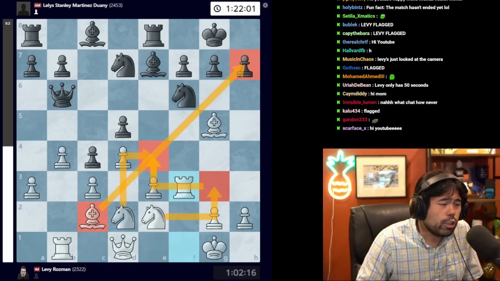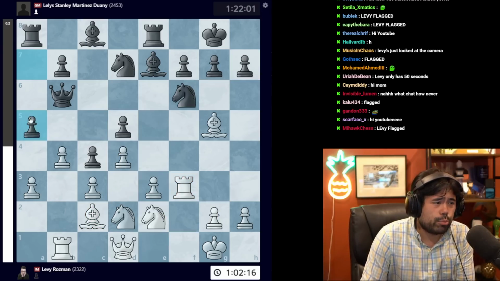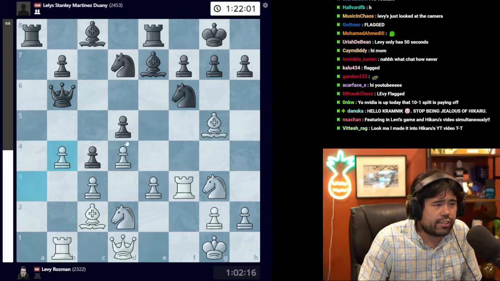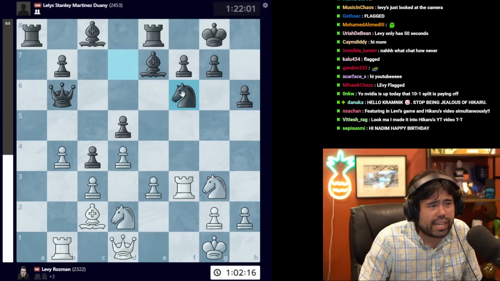So it looks very scary, but the computer actually thinks that after a move like a5 here, white is really a little bit too slow to break open the center. If you play a move like knight to g3, after takes here, black can go h6. Let's say you take and knight takes is played.